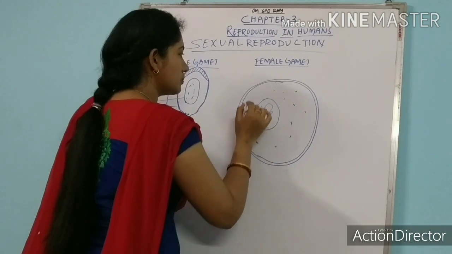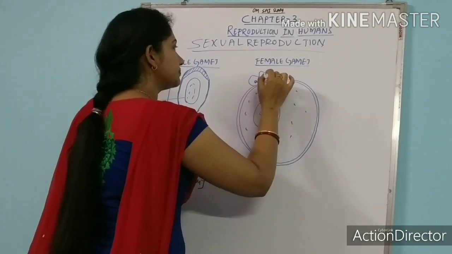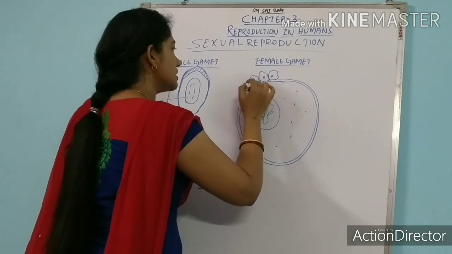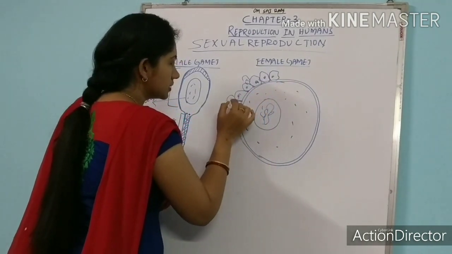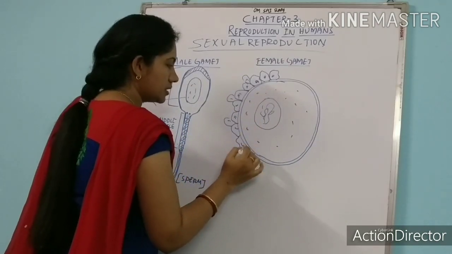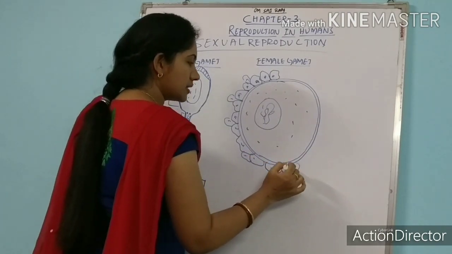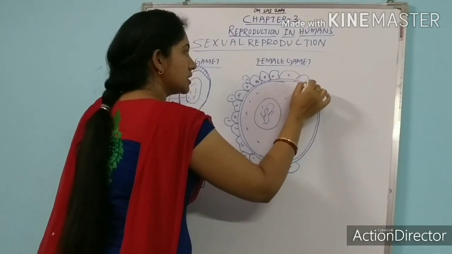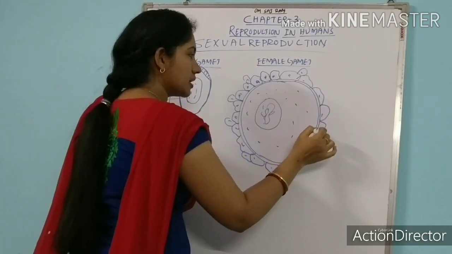This is the cytoplasm, and these are some of the cells. You need not discuss these now. So this is how an egg somehow looks like this. Detailed structure of sperm and egg, you will read in your higher class.